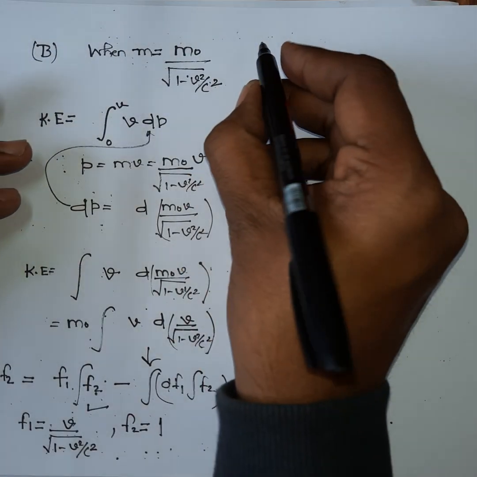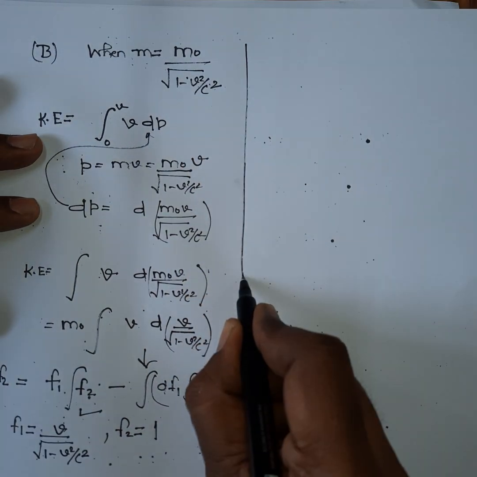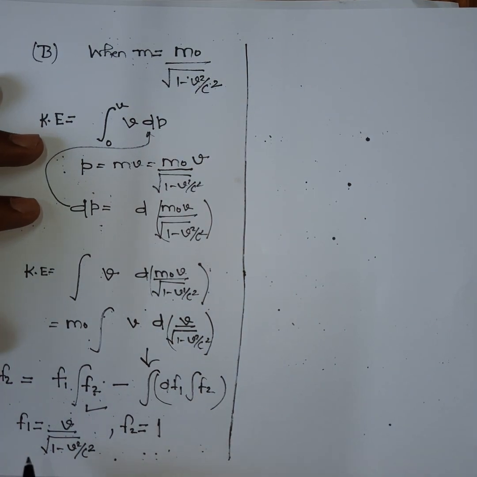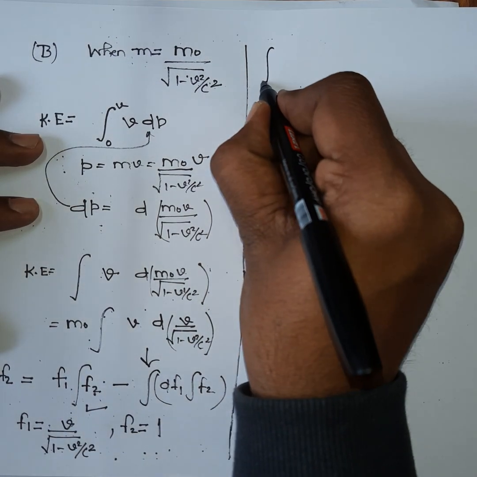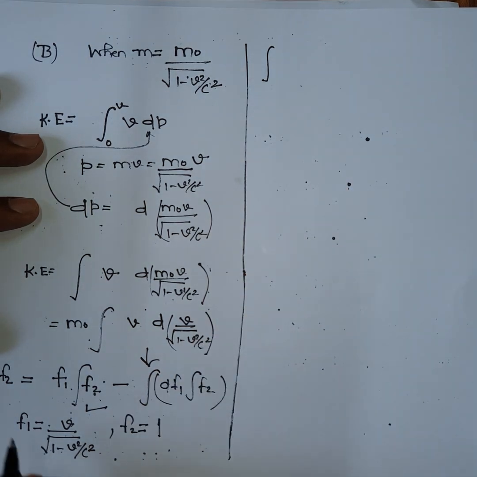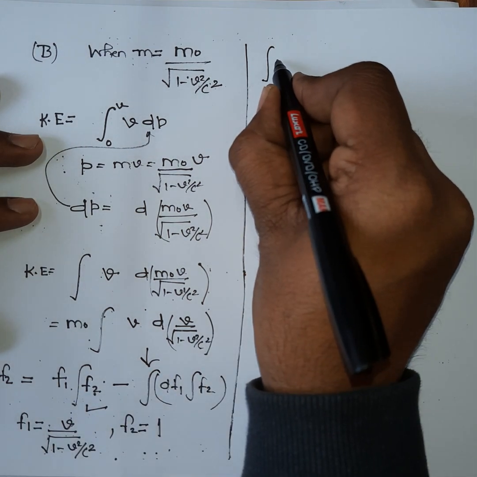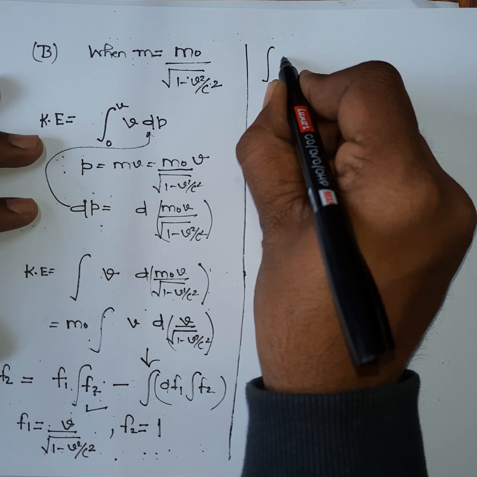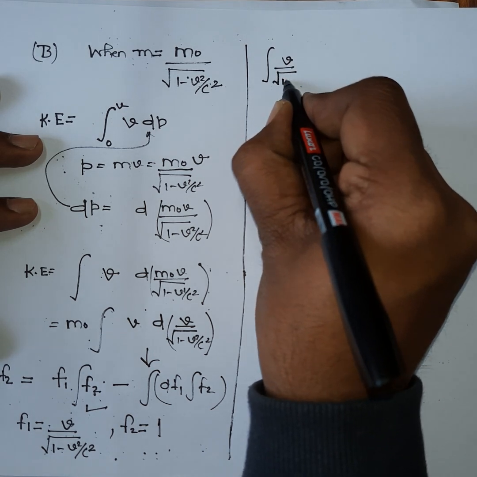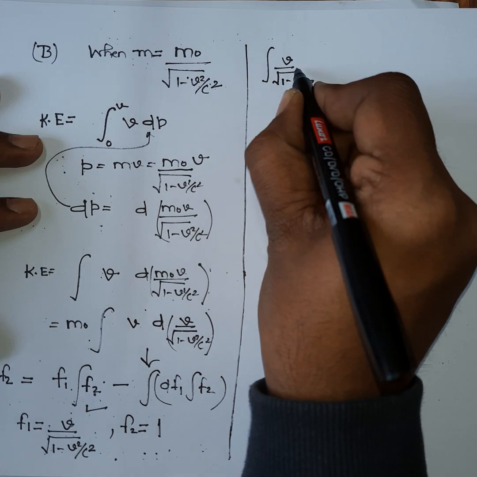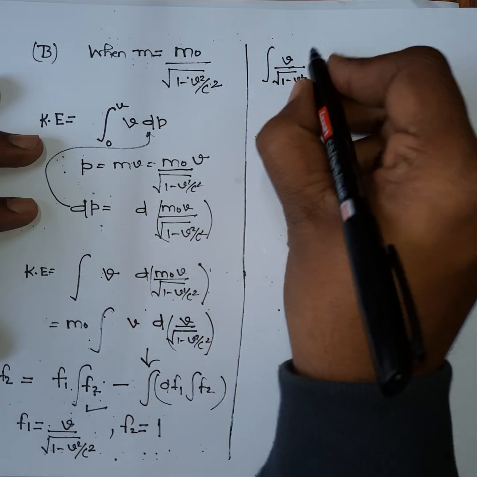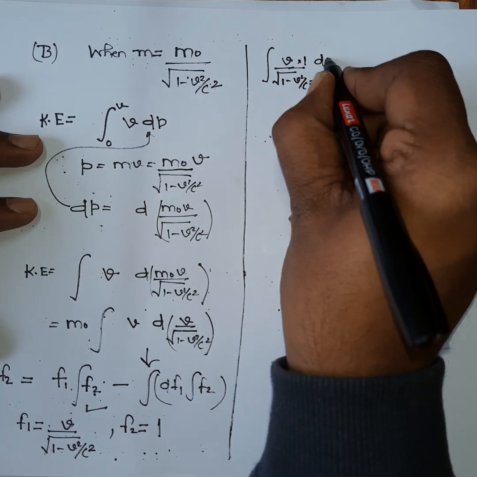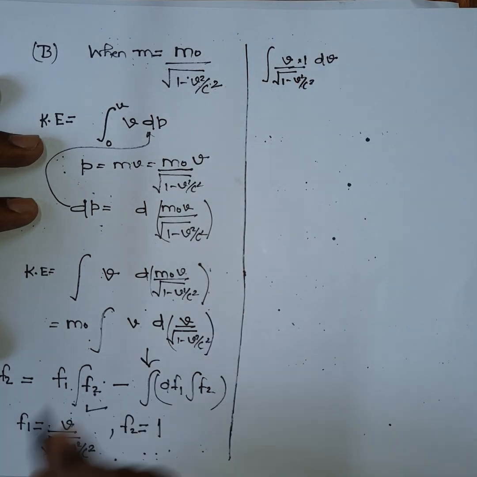Okay, so now let's do this calculation. Substitute in place of f1, that will be v divided by 1 minus v square by c square. Okay, and f2 is equal to 1 into 1, and we have to integrate it with respect to dv.